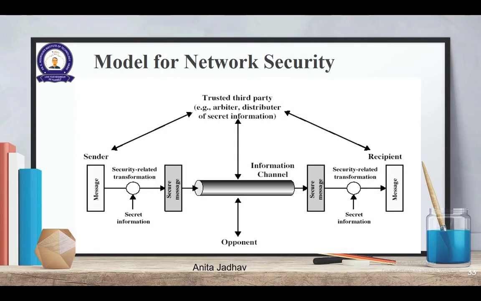So let's see first the model for network security. Why has network security been included? Because I remember we have said that our main focus is on internet security. When you say internet security, it is the way the message travels through different networks. There will be multiple types of network, millions of PCs through which your message will be traveling. So how do you guarantee that your information will be secure? Let us try to divide internet security into small parts.